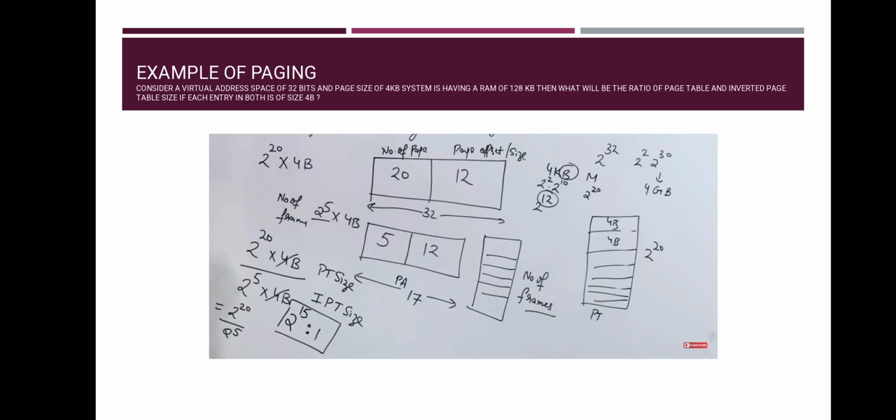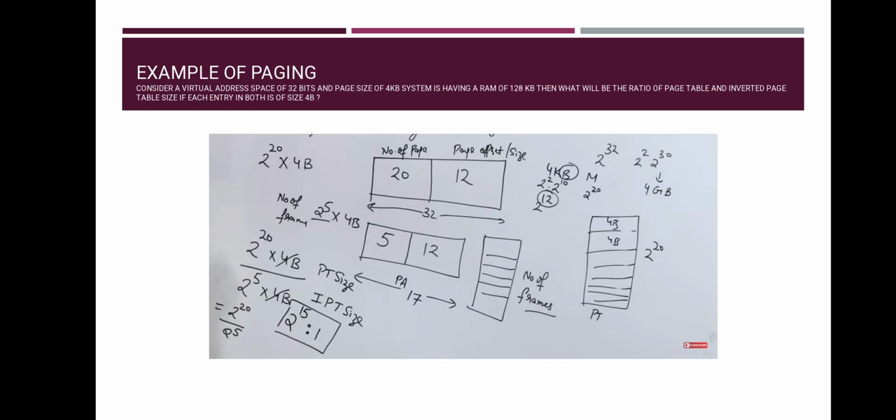Convert to bits. Keep this point in mind. Memory is by default byte addressable. Sometimes words are given as addressable and the size of the word is also given as 2, 3 or 4 bytes. Here nothing is given, so by default assume it is 1 byte. The value we get is 12.